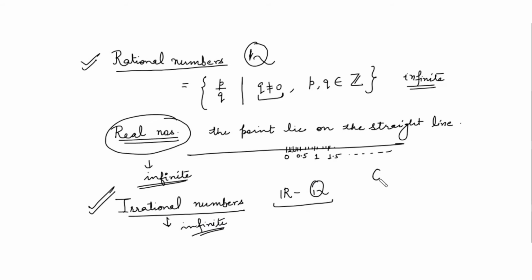And what do you mean by complex numbers? The numbers lying in a plane. Any number which lies in a plane is a complex number. So that is denoted by a plus iota b, where a and b both are real numbers. So these are the complex numbers. The numbers which lie on a straight line are the real numbers. The numbers which lie in the plane are the complex numbers.